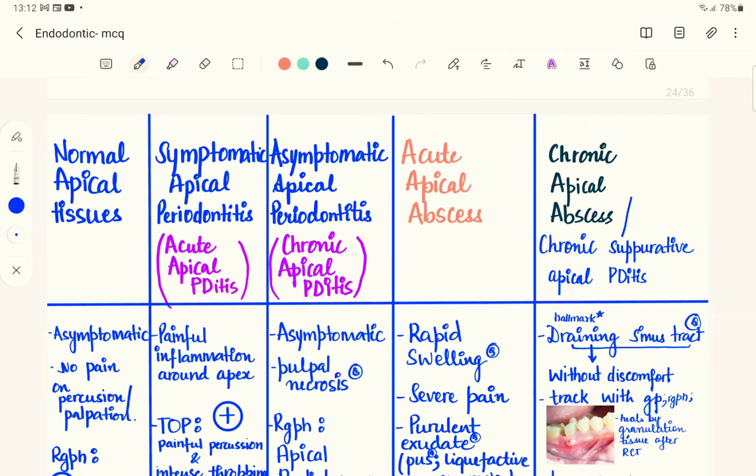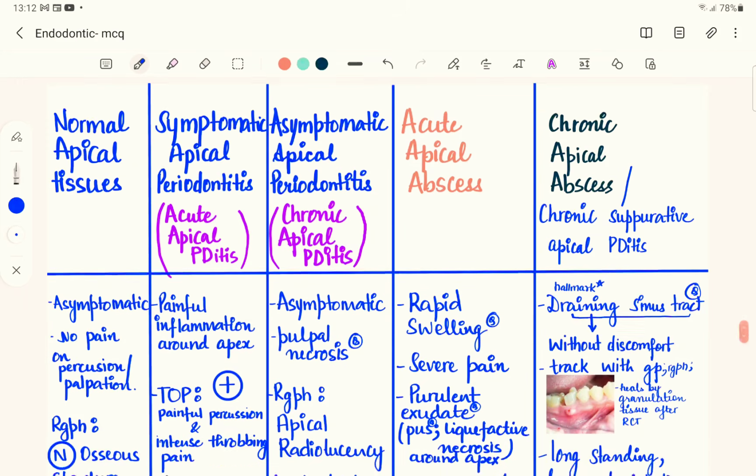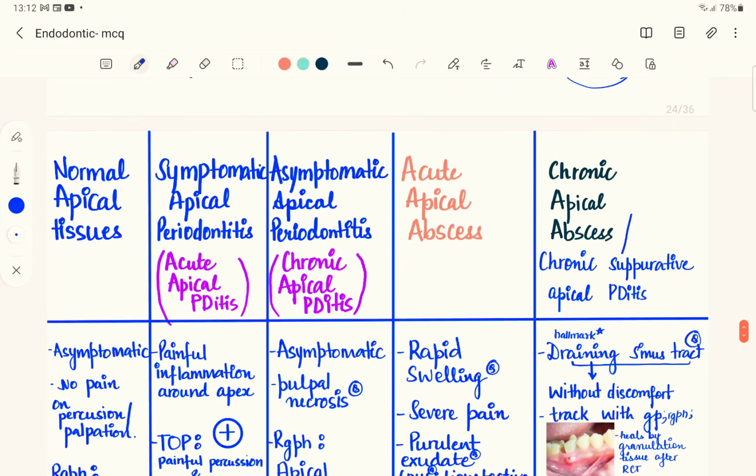So chronic apical periodontitis is an inflammation, an infection of the apical region of the periodontium, and therefore these patients will have apical radiolucency in the radiograph. While on the other hand, if you compare it with the acute condition, the radiograph is quite normal. But in chronic apical periodontitis, there is going to be radiolucency in the apical region, or periapical region, of the teeth.